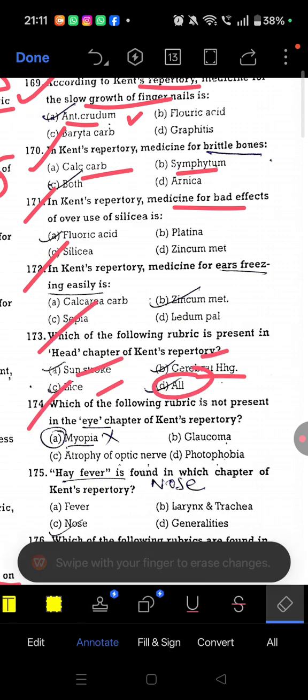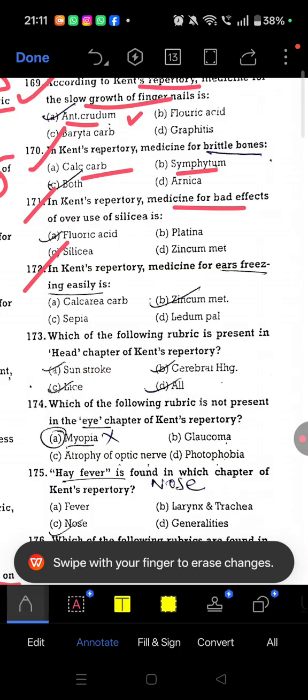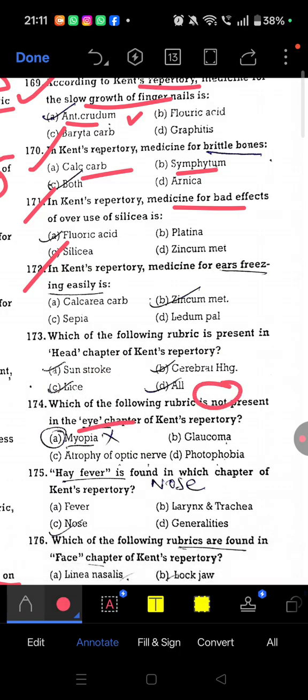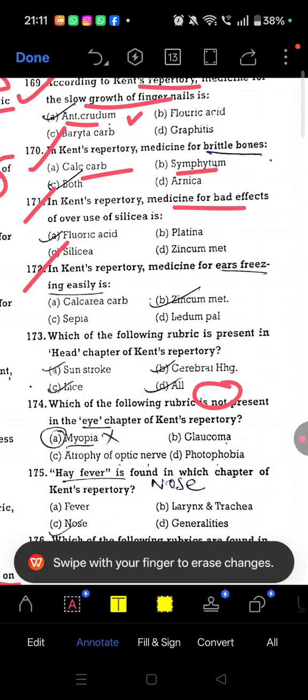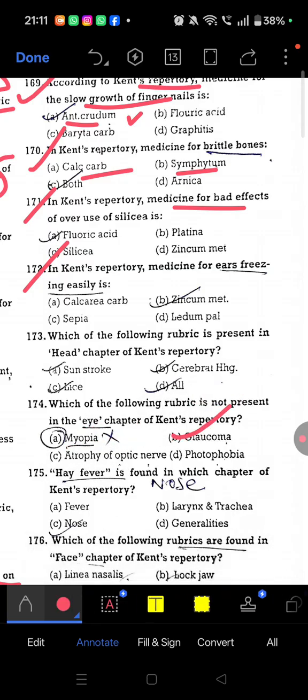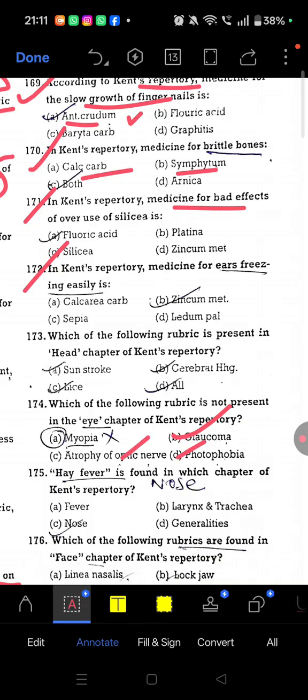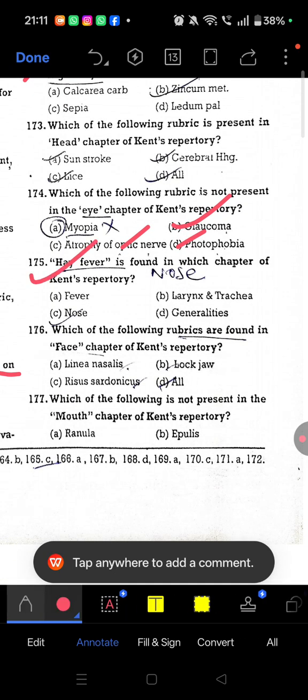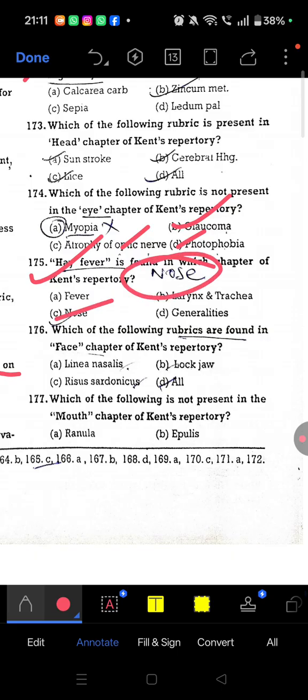Next, 174. Which of the following rubric is not present in the eye chapter of Kent repertory? So myopia is not present, remember. Rest all, glaucoma is there, atrophy of optic nerve, and photophobia. Question number 175. Hay fever is found in nose chapter of the Kent repertory.